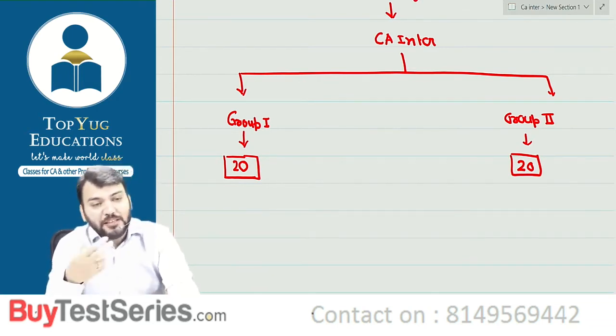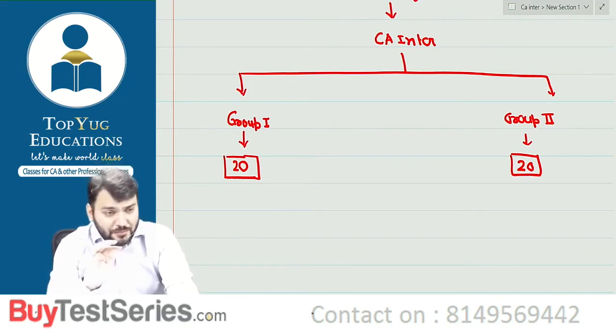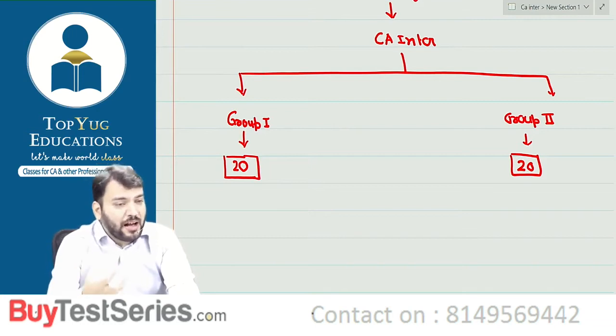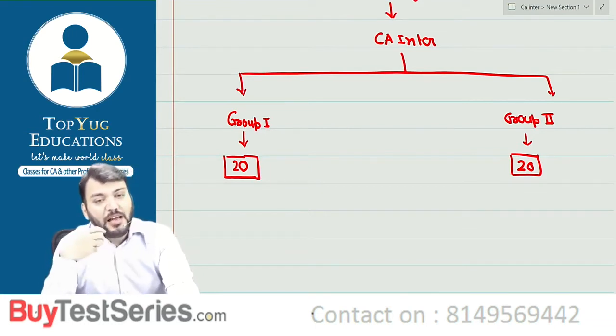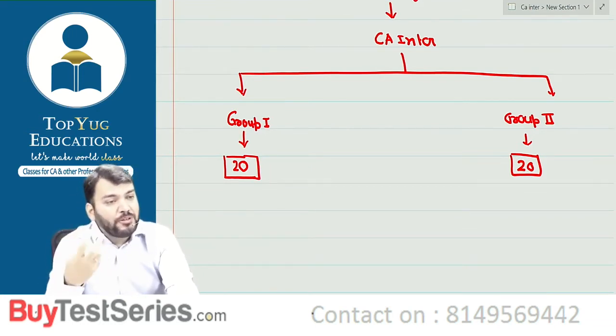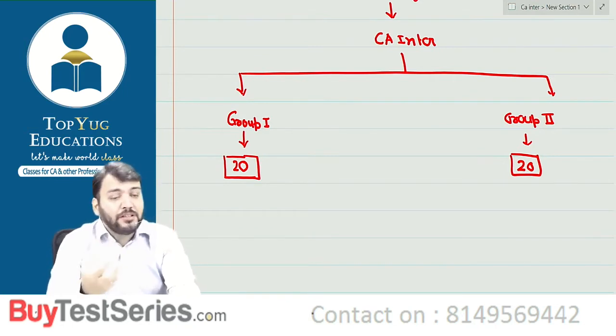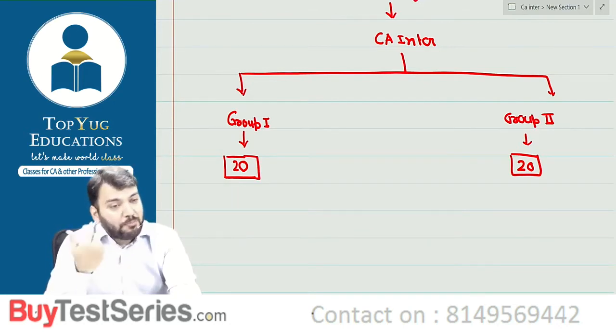I have seen many students in CA Final. When I take CA Final, the first question I ask the CA Final student is, have you done accounting standards with full coverage? So many students have either ignored accounting standards in CA Inter, meaning they did not study it at all, or if they have done it, they have not done it with that efficiency.